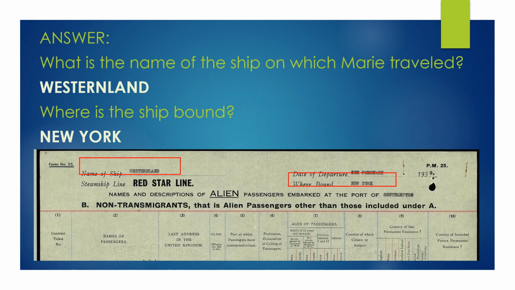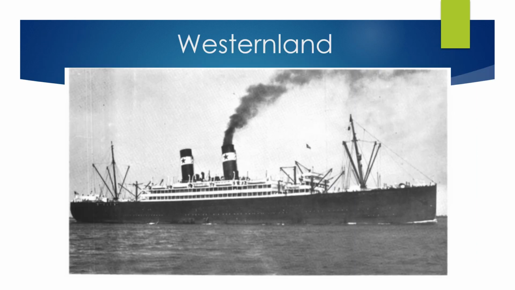To find the answers to this question, we're going to look at the top of this form. For the first question, the name of the ship, we're going to look in the top left-hand corner. You'll see there's a section that says name of ship, and there it's typed in Westernland. It's outlined in red. To find out where the ship was bound, we're going to look at the top right-hand corner, and you'll see a section where it says where bound, and they typed in New York. So the answer is New York. This is actually a photograph of the ship Marie and her family traveled on. This is the Westernland.